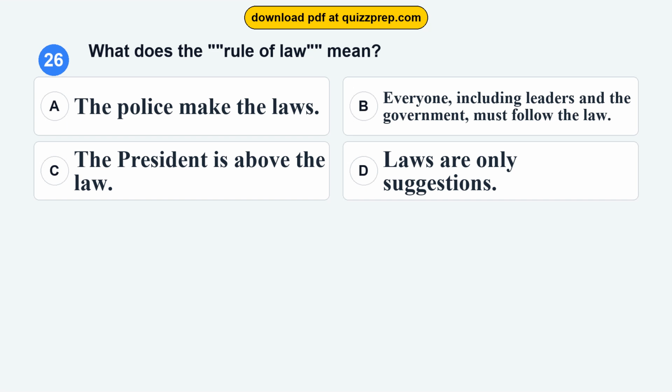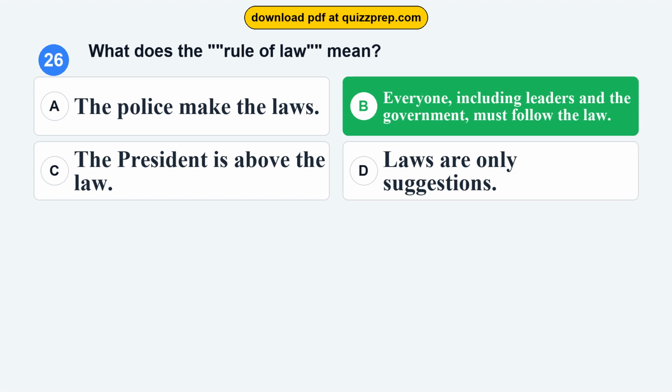Question 26. What does the rule of law mean? Option A, the police make the laws. Option B, everyone, including leaders and the government, must follow the law. Option C, the president is above the law. Option D, laws are only suggestions.